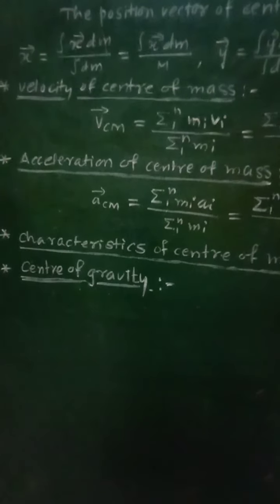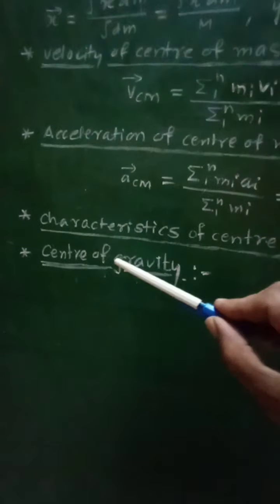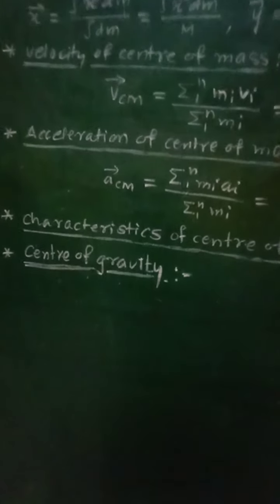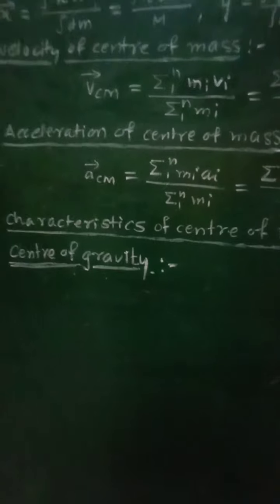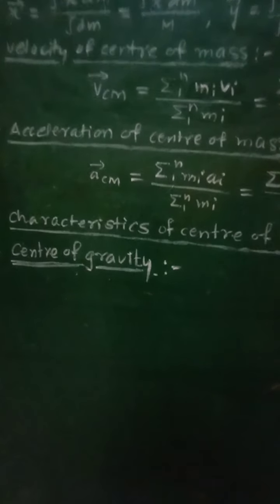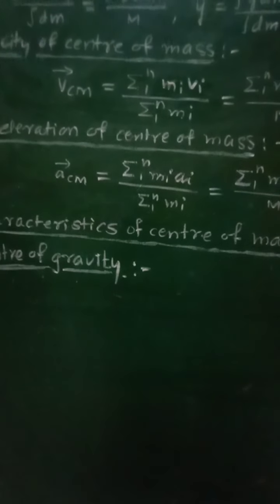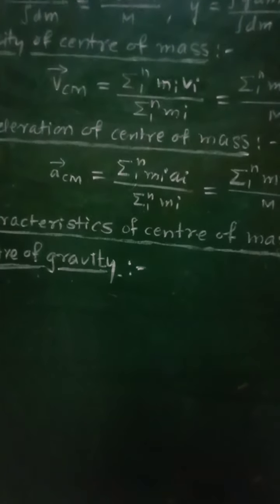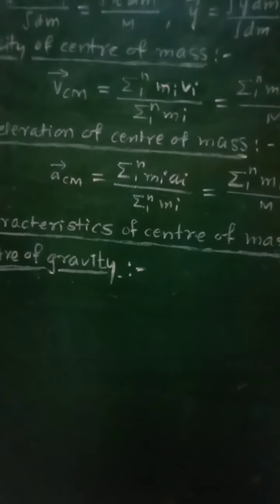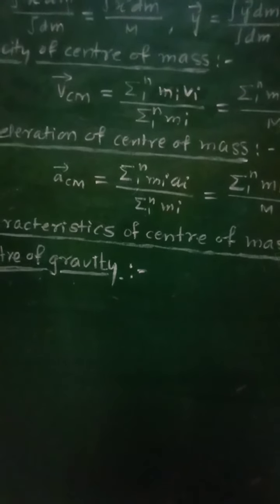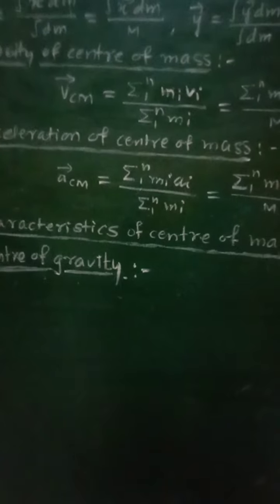And now, after these characteristics of center of mass, let us see the concept of center of gravity. What is center of gravity of any body? Center of gravity, that is CG, of a body is the point around which the resultant torque due to the force of gravity on the body is 0.